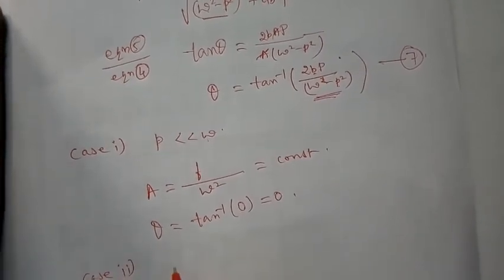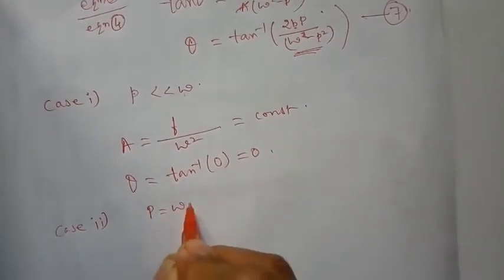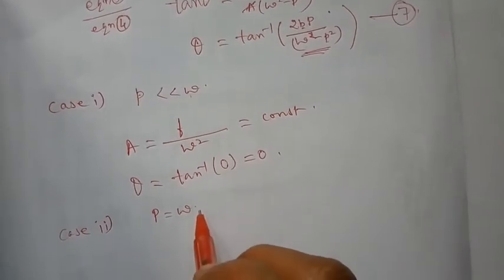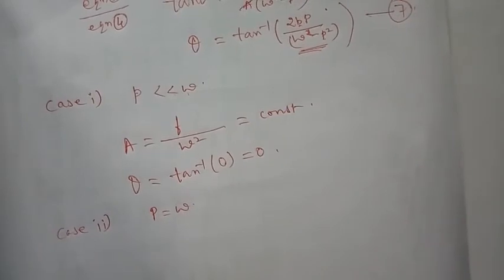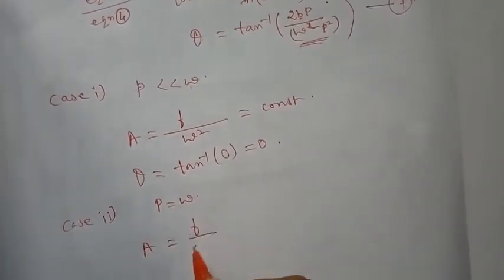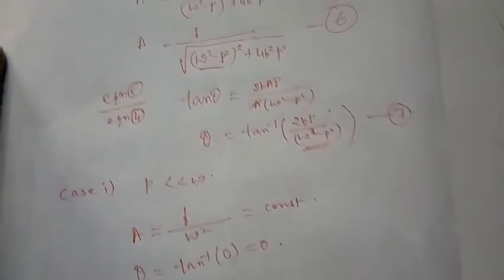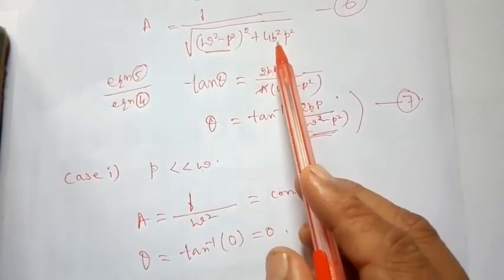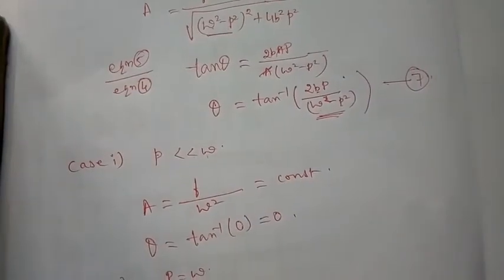Case 2, when p is equal to omega, applied frequency is equal to natural frequency. In this case, what exactly happens to the amplitude? Let us see. A is equal to f by 2bp. When omega square minus p square is 0, you are left with f by 2bp.